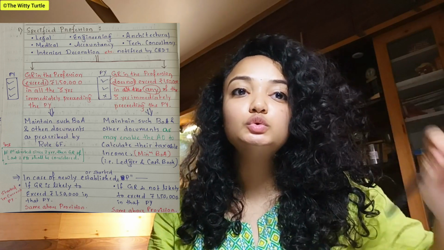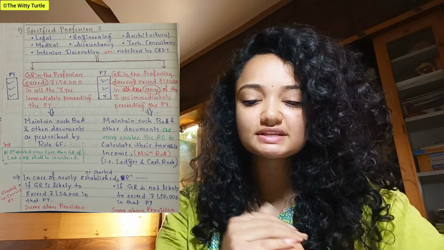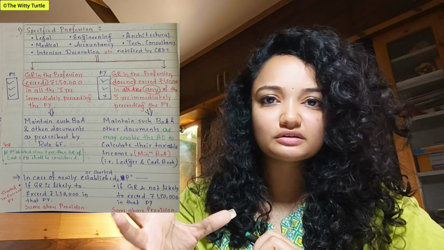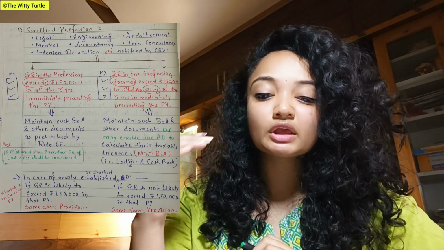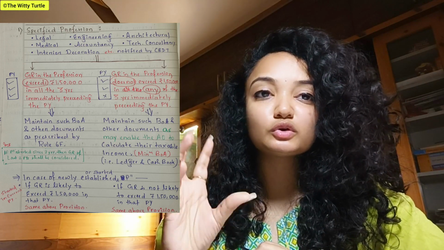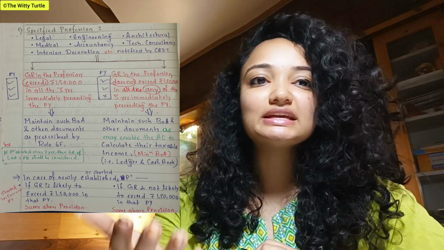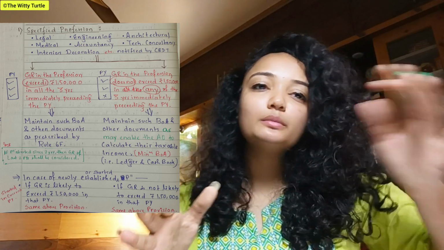Now, coming to, okay, so here in this case, you can see there is a small box on the left side where the previous year has been written. So here, three tick marks are there. That means in all the three immediately preceding years, your gross receipt should exceed 1,50,000. Now coming to the second part.